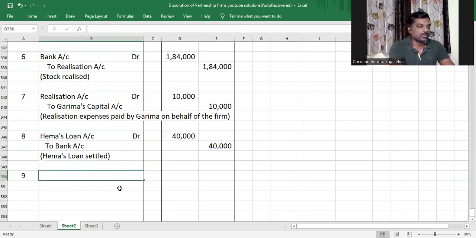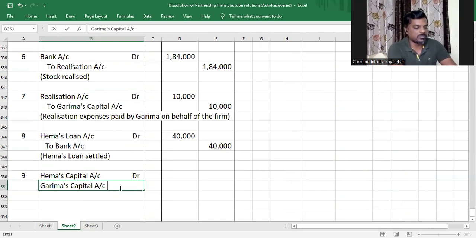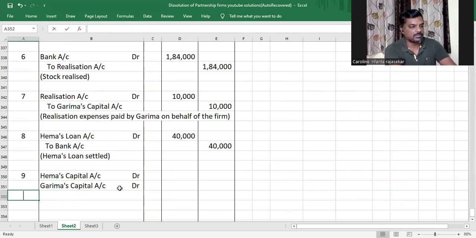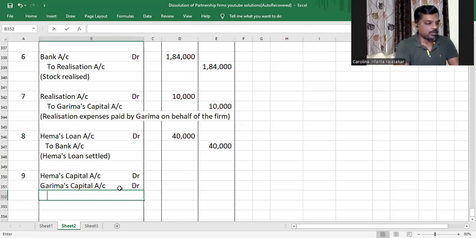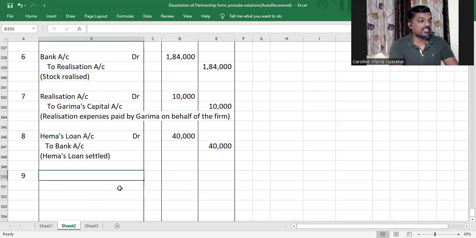So the journal entry here would be Hema's capital account debit, Garima's capital account debit to, oh my God, sorry, my dear children, when you're distributing profits, partner's capital account will be credited because profits increase the amount payable to the partner. Realization account debit to Hema's capital.